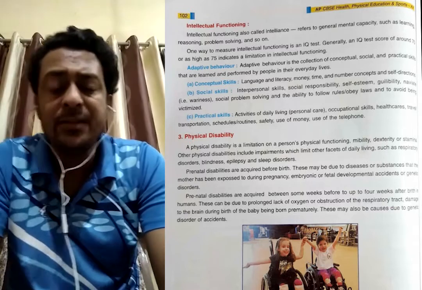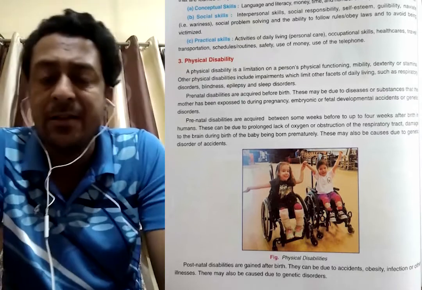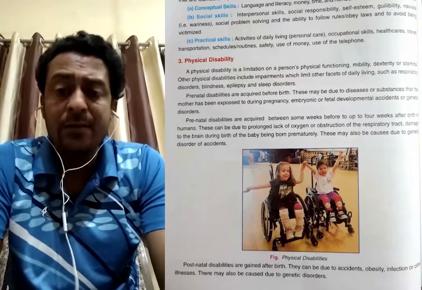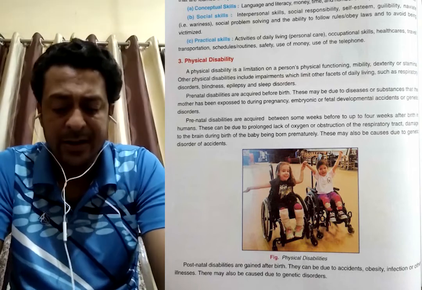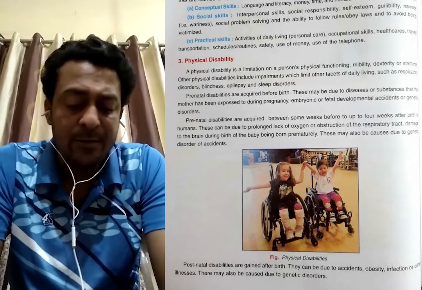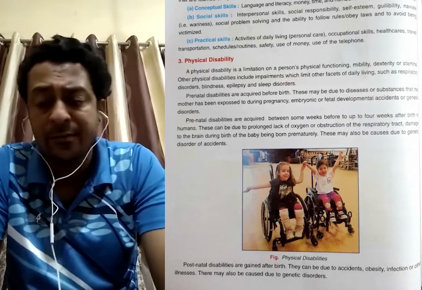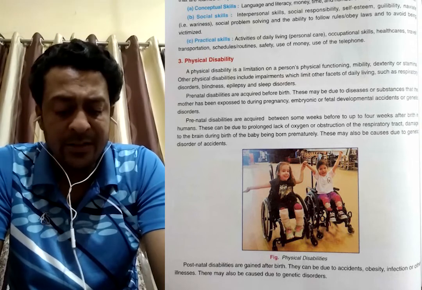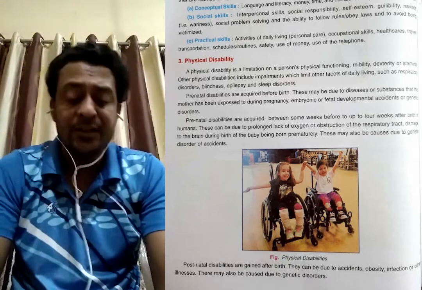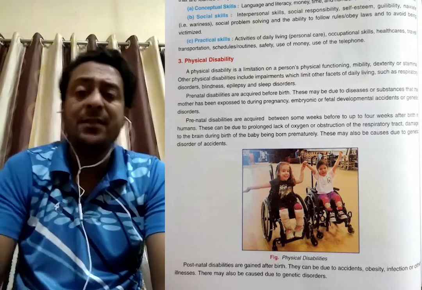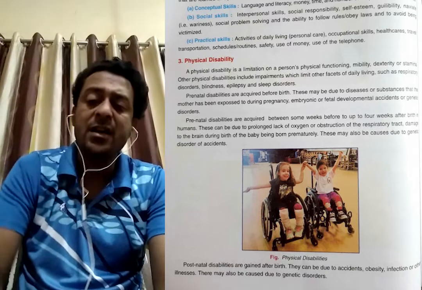Unable to catch something, the mind will not work nicely. Next will be physical disability. You can understand by the name: a person is unable to do work nicely. This comes physically, and some are handicaps. Why does this problem come? Not sleeping nicely during pregnancy for women, pregnancy problems, genetic problems. Sometimes after an accident or wars this kind of problem also comes. So a physical disability is when a person is unable to do work nicely.